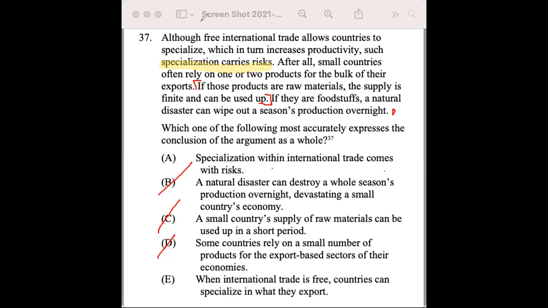So this is the fact that introduces the topic that we're heading to. But what we argue for in the rest of the argument, because this is pretty much the first sentence, the rest of what the argument is for is all about risk. And that's what we're arguing is a problem with this free international trade and the specialization that comes from it. So A was our answer.